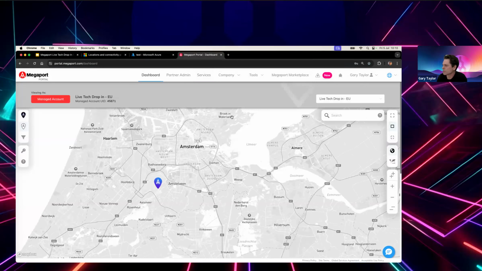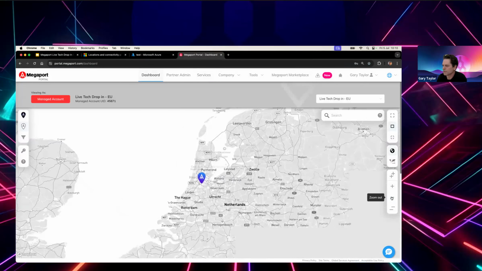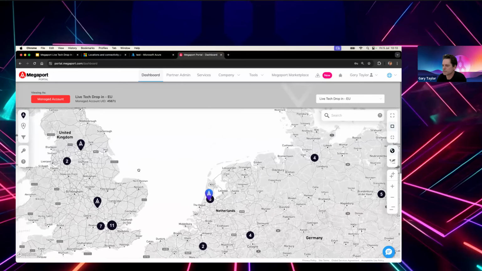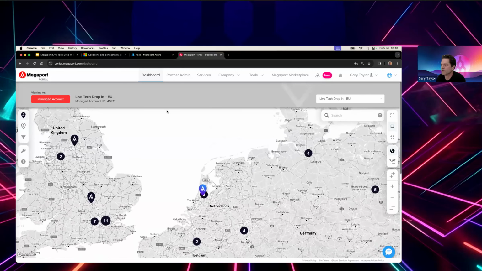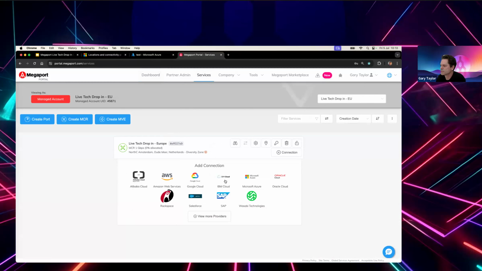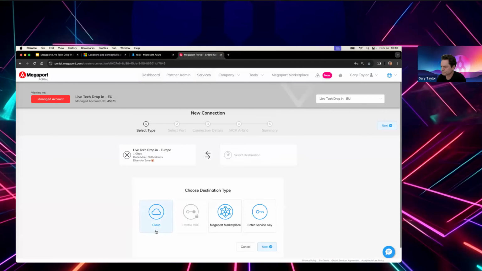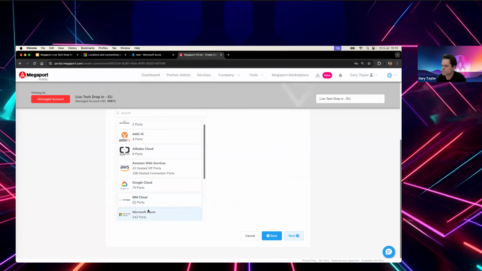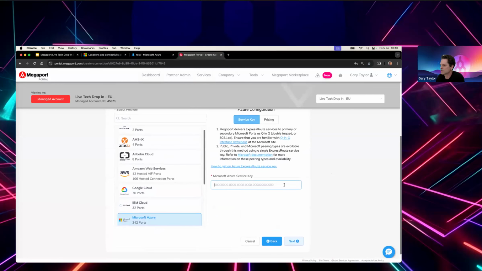And in this case, the dashboard here, in this example, there is only one service live. And then, as before, this just confirms all the services that are available. So I click on Services, I go to Connection, I choose Cloud, and we'll choose Azure. And then here, we take the service key that I've copied, it verifies.